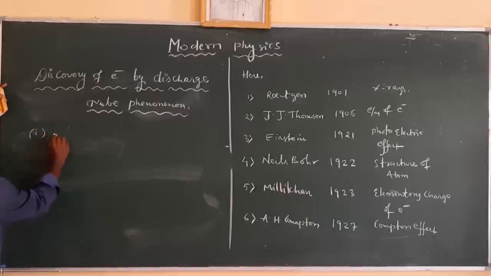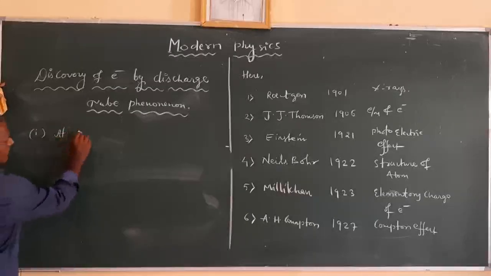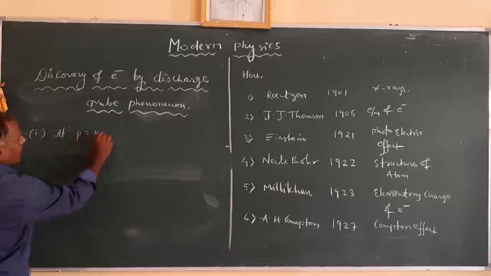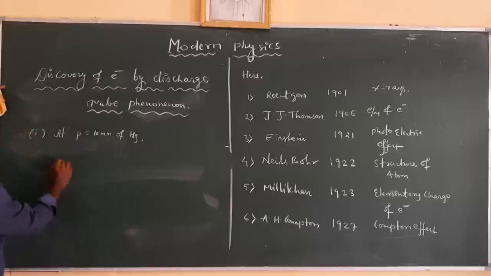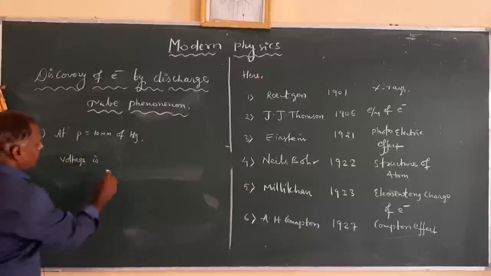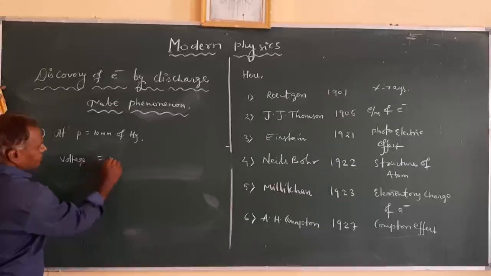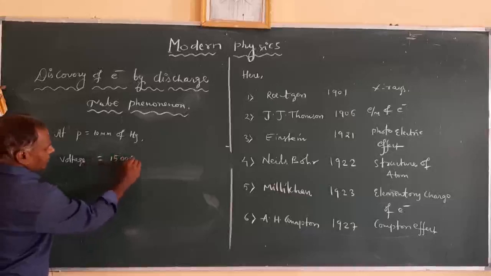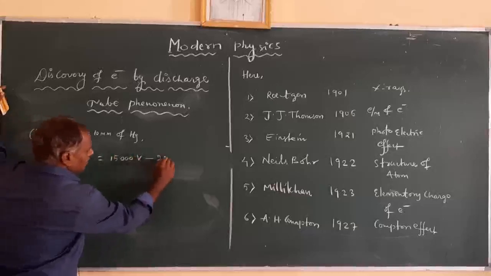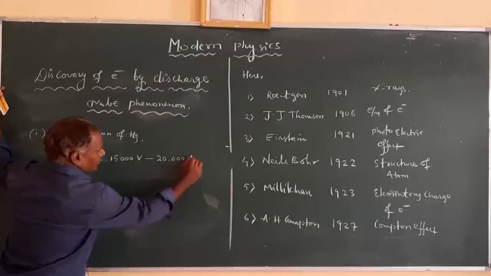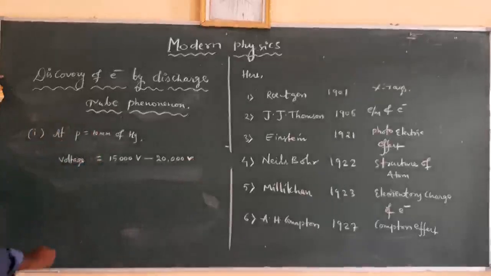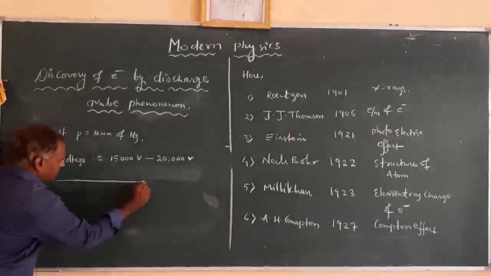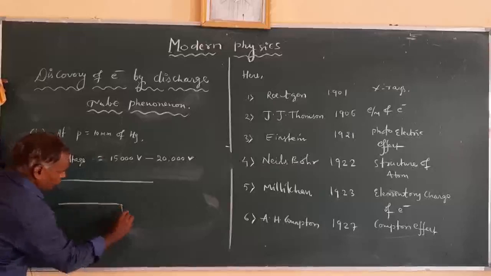It is at a pressure of 10 mm of Hg, and the potential or voltage is very high, about 15,000 volts to 20,000 volts, which we have to apply. In these conditions, how does that gas behave in the discharge tube?